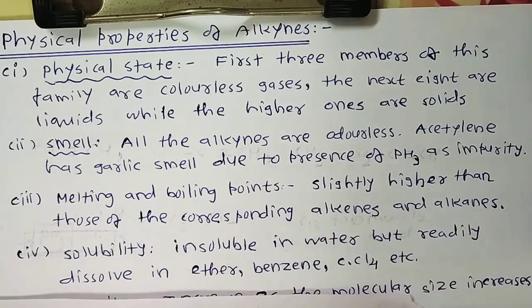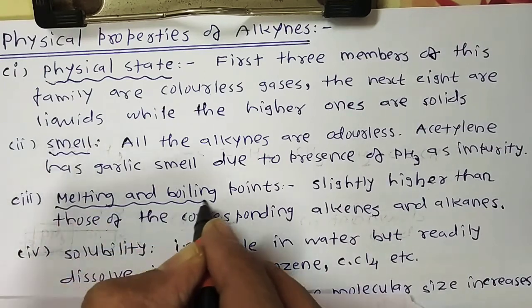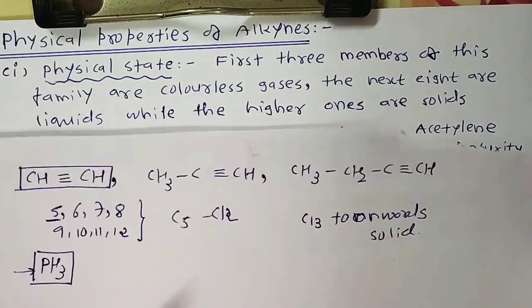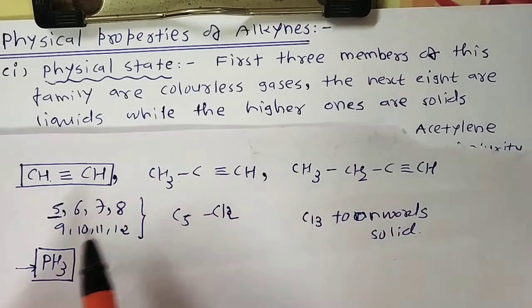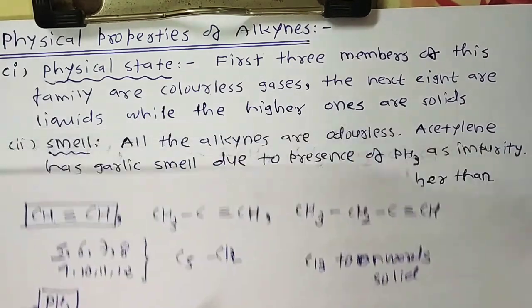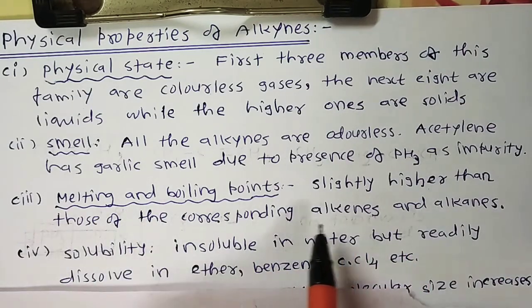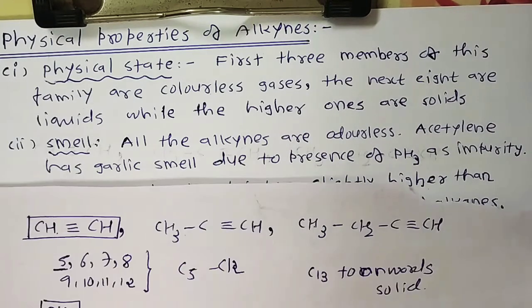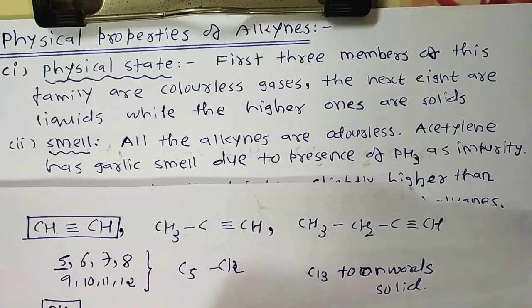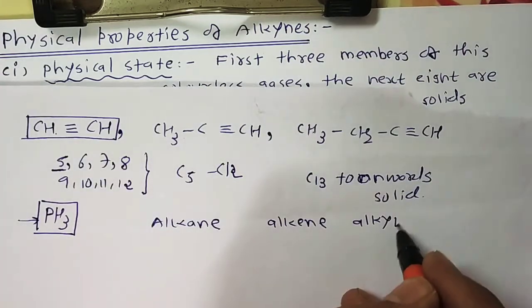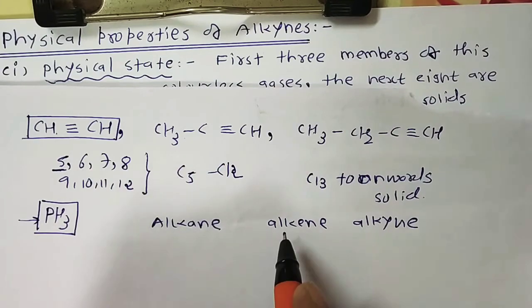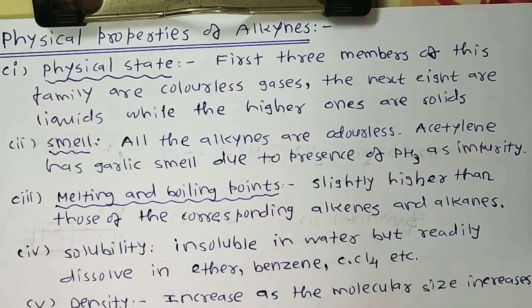Then melting point and boiling point. Mostly boiling point we have to discuss for these 1, 2, 3 members, then C5 to C12. The boiling points are slightly higher than those of the corresponding alkenes and alkanes. For example, if we have compounds with the same carbon skeleton, alkane, then alkene, and then alkyne, compared to alkane and alkene, the alkynes are higher.